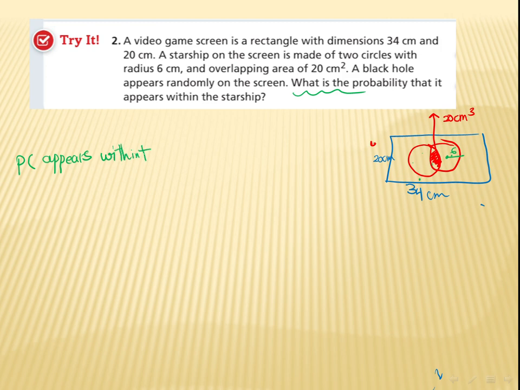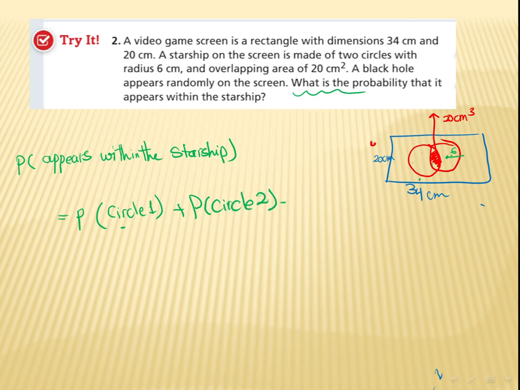Within here, the starship. What is the starship? The starship here consists of those two circles, and we are going to subtract the overlapping area. So it's going to be what? Probability of circle 1, plus probability of circle 2, minus the overlapping area, the repeated part.